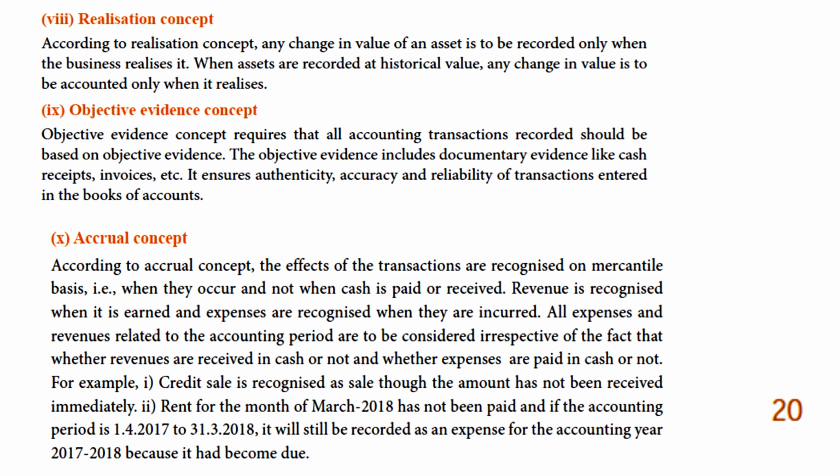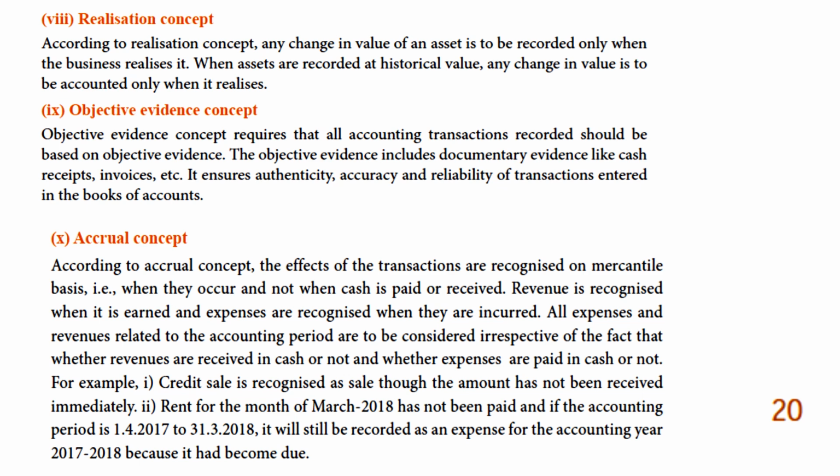So if a year starts with 1/4/17 and ends with 31/3/2018, and we have not paid the rent, it is recorded as an expense for that year, and it will be considered a liability.